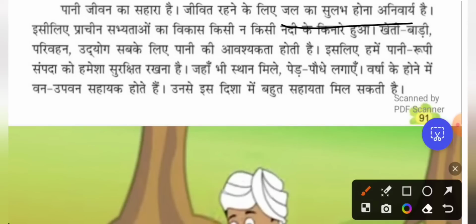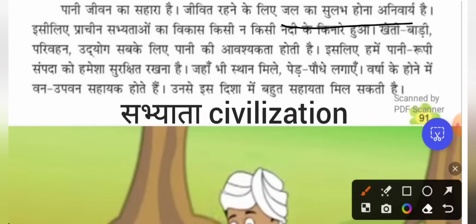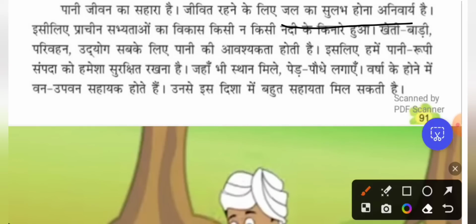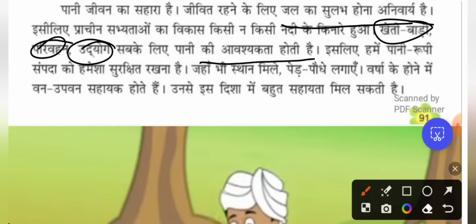Okay, mandatory. इसलिए प्राचीन सभ्यता का विकास किसी न किसी नदी के किनारे हुआ. So if you see the प्राचीन, old culture, the development would have happened near the rivers only. खेती बाड़ी, परिवहन, उद्योग सबके लिए पानी की आवश्यकता है. So what is important for farming? परिवहन is transportation and उद्योग is industries. Transportation, industries and खेती बाड़ी is farming. सबके लिए, for all these things water is important.